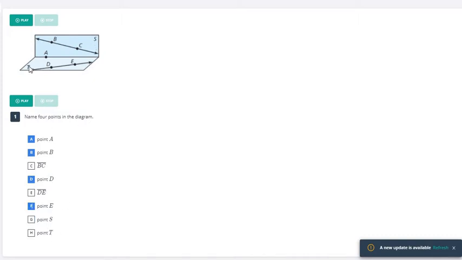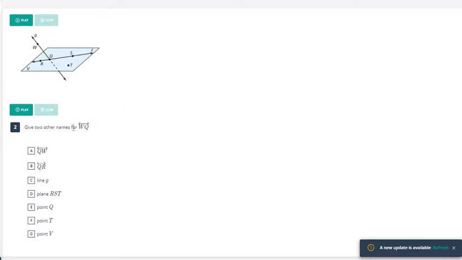These are not points. If they were points, you would see a black dot next to it. So these are not points. These are just the names of the planes. And obviously, this is line segment DE, and this is line segment BC. So neither of those are planes or points either.